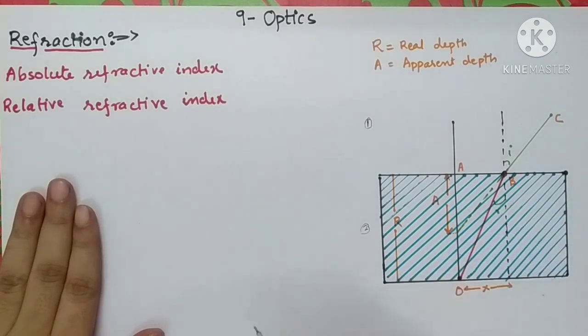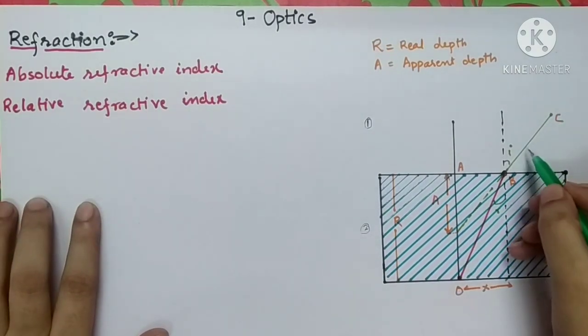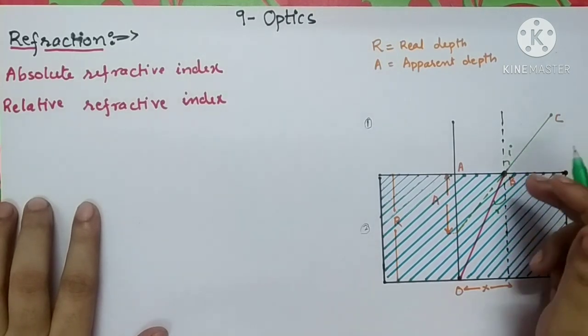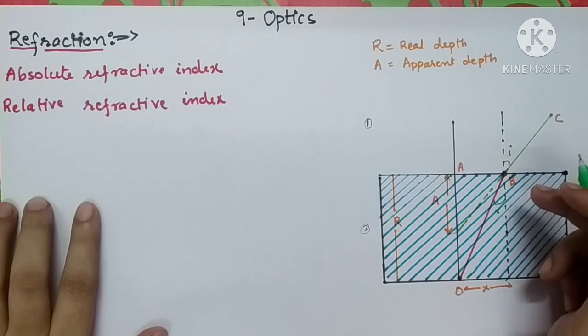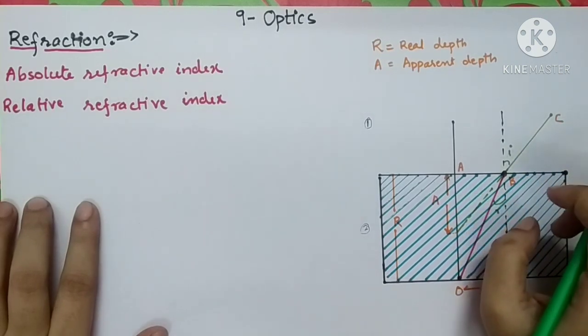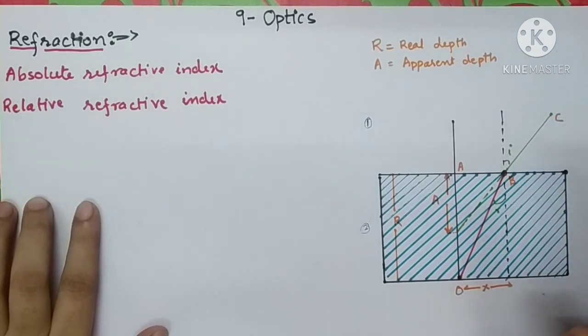In the last lecture we had seen the laws of refraction: that the incident ray, refracted ray and the normal all lie in the same plane, and the angle of incidence and angle of refraction are both on the opposite sides of the normal. We have seen this concept.